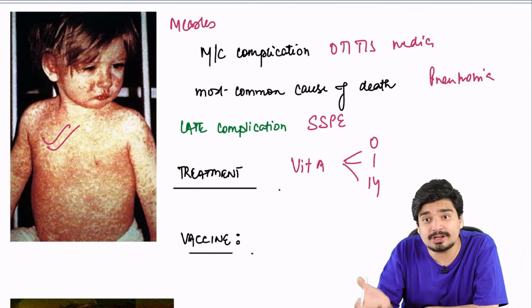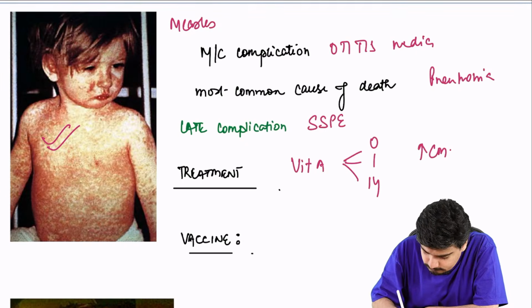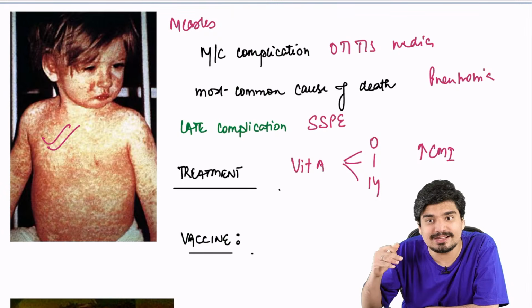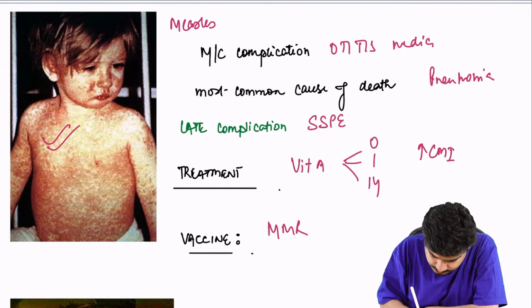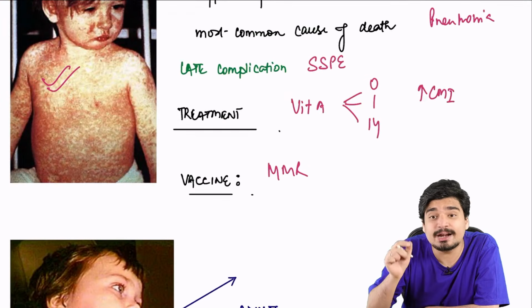Why vitamin A? Because it increases cell-mediated immunity. And in measles, cell-mediated immunity is decreasing. That's why there is secondary bacterial infection. What is the vaccine? MMR. What is the strain? Edmonston Zagreb.